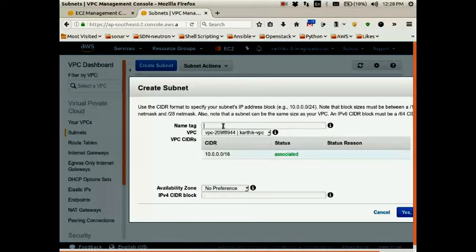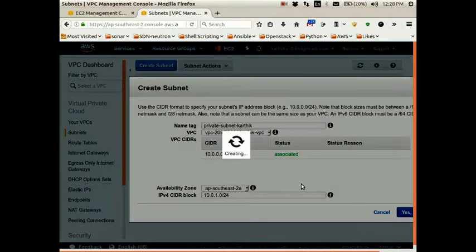So I will create a private subnet and a public subnet. Okay, so I will create instances in private subnet as well as in public subnet. So the instances in private subnet, we cannot access them directly over internet. We will see that. So private subnet. Availability zone, I will choose availability zone A, and I will choose the subnet as 10.0.1.0/24. Okay, just create.